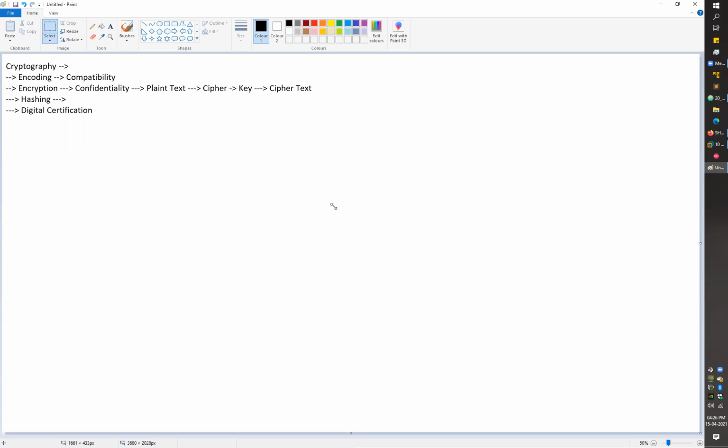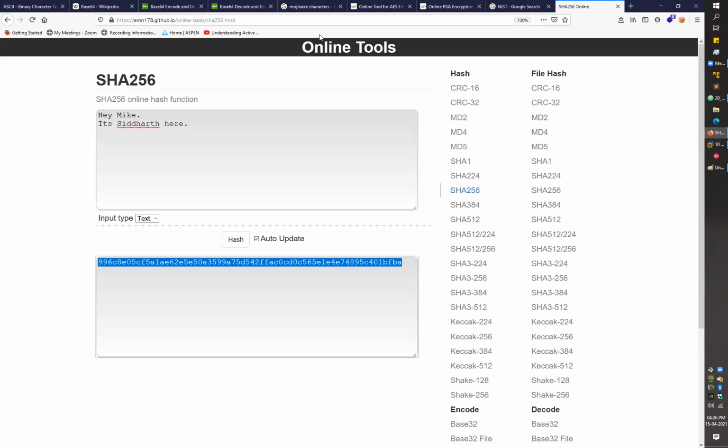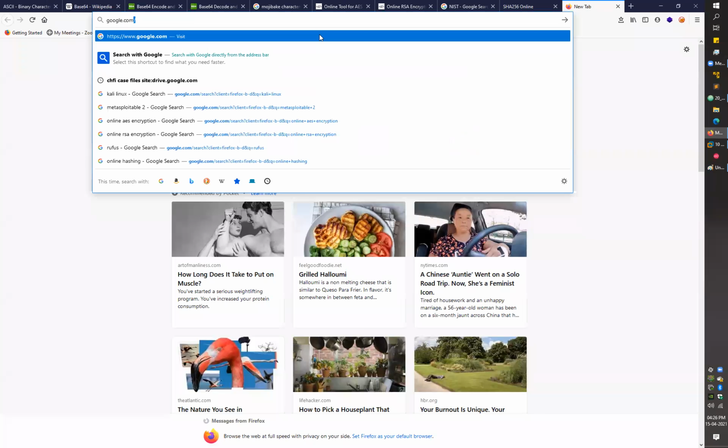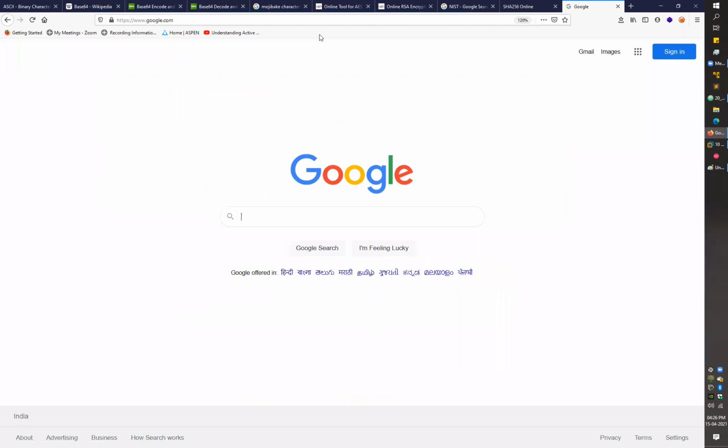If I go with a simple example, let's say I'm writing google.com, right? My browser will generate a request and send it to the Google server. Then the Google server will reply back to the browser, and my browser will show me that page. Simple situation.